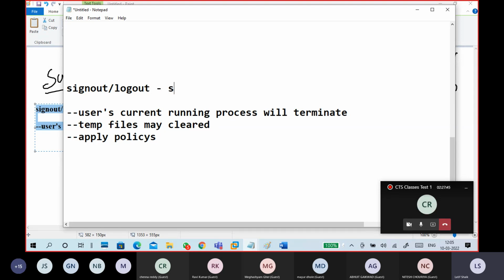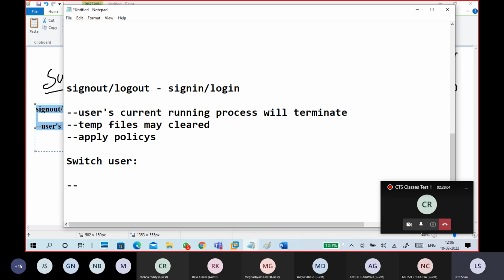Sign out, sign in with the same user or a different user, that is a different part. Sign out and sign in also solves certain issues. Next one is switch users.